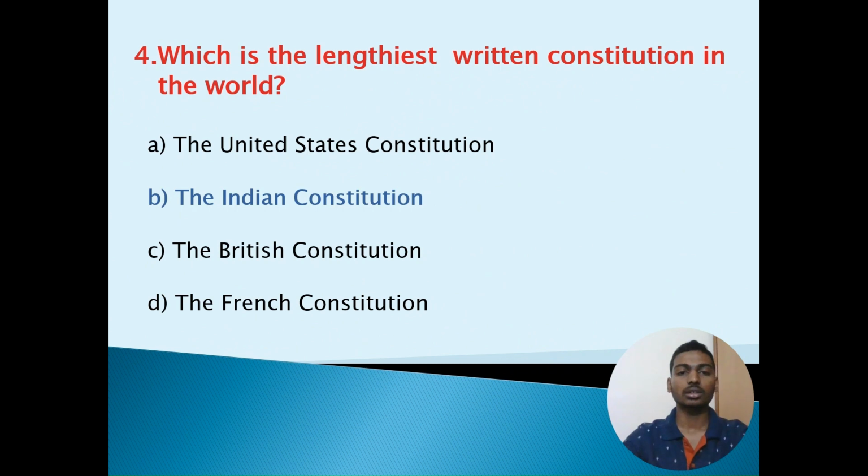Fourth question is, which is the lengthiest written constitution in the world? Option A, the United States Constitution. Option B, the Indian Constitution. Option C, the British Constitution. Option D, the French Constitution. The correct option is option B, the Indian Constitution.